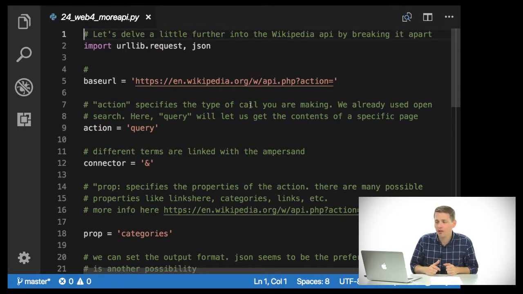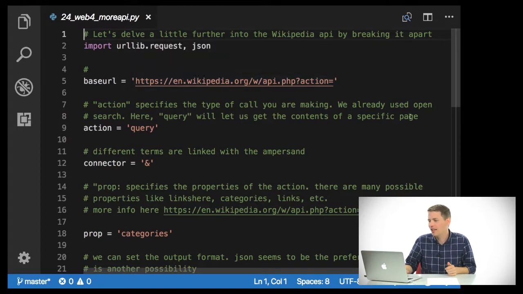We can actually build a program that is a little more flexible than the one that we just looked at. Because Wikipedia's API doesn't just give us access to all of the information that you would see when you're looking at the page, although it does do that. It also gives you information about things like, what are all the pages that link into this page? What's the edit history? What categories does this page belong in? What are all of the links on this page? So it breaks it apart in really, really useful ways.